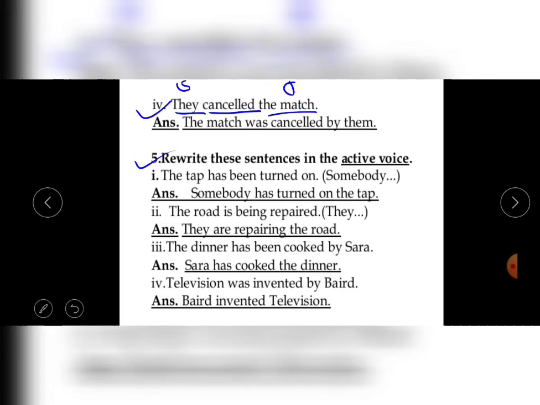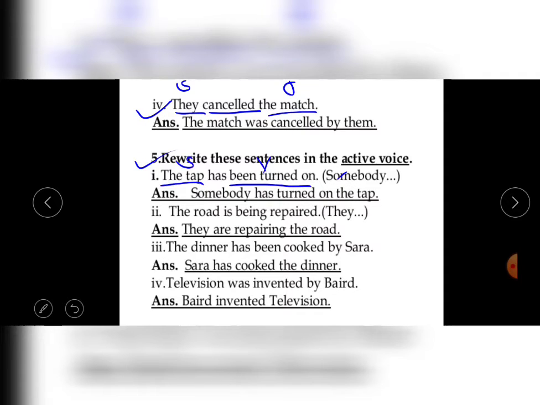So here, as a subject, you have to take somebody in a passive voice. Here the tap is a subject. Has been turned on is a verb. There is no object. We have learned that sometimes the object is not needed. So that time we can use somebody, anybody, etc. as a subject in passive or active voice. So here, somebody has turned on the tap.